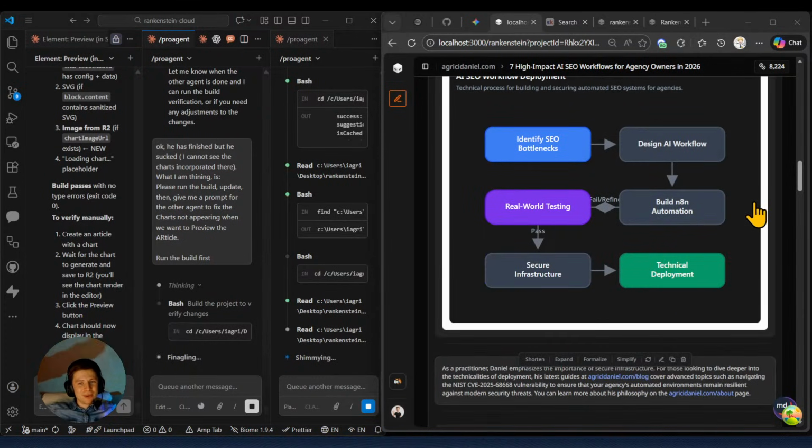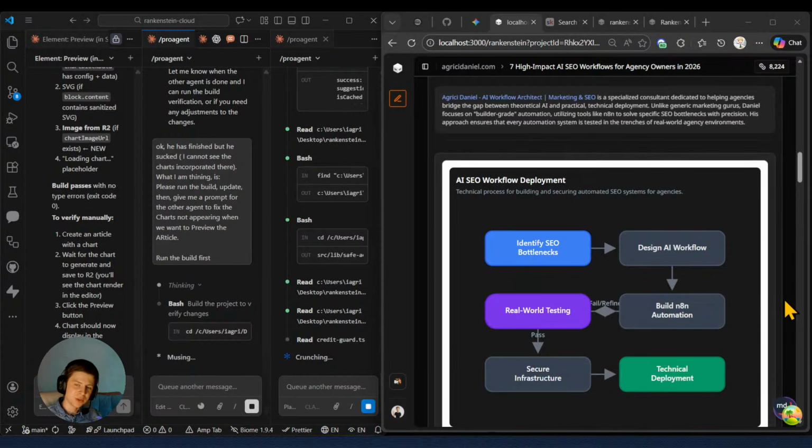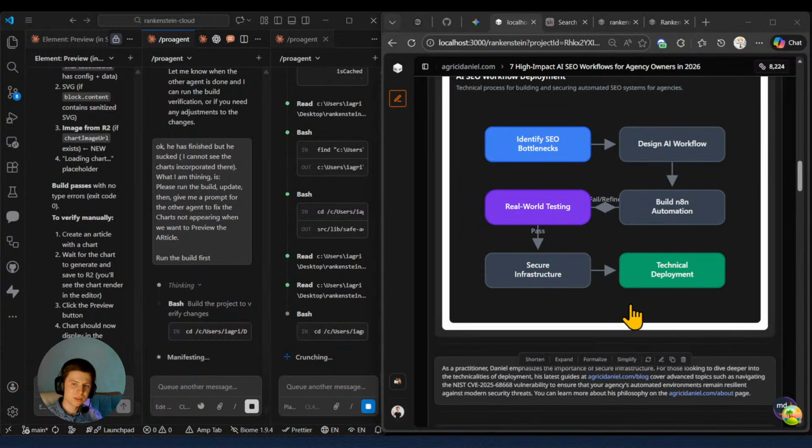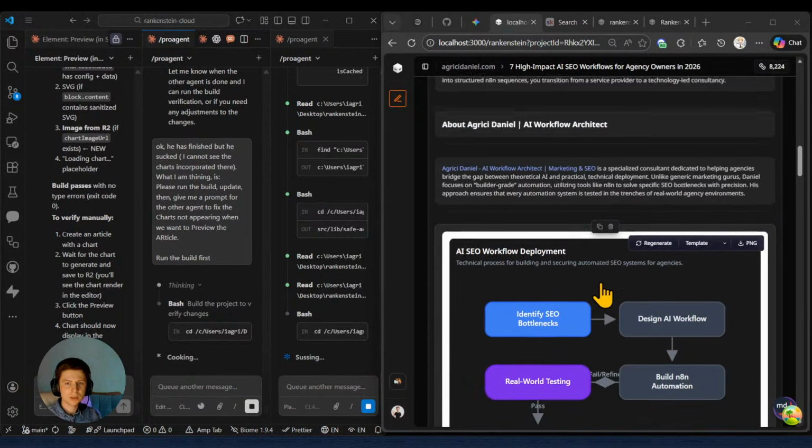Okay, now the flowcharts are working, which is exactly what we wanted. And additionally, we need to check the other charts, because that one was the previous one from the code base. Now this one works. Here we need to work maybe on the text from the flowchart, but overall the flowchart that we can insert inside our blocks looks good. And let me check right now the others.